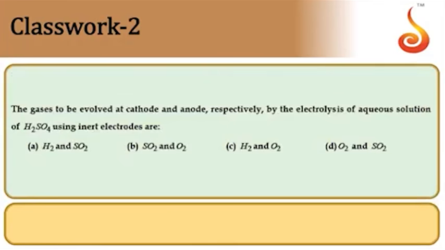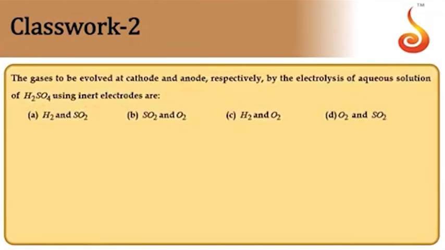Next one. The gases evolved at cathode and anode respectively by electrolysis of aqueous solution of H2SO4 using inert electrodes. You are using inert electrodes and the solution is H2SO4. When H2SO4 is electrolyzed, first of all it undergoes ionization, giving rise to 2H+ and SO4 2-.